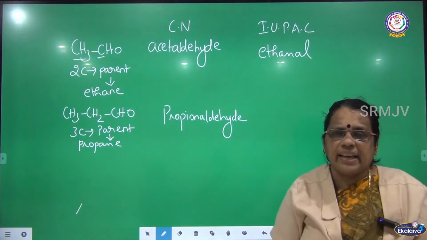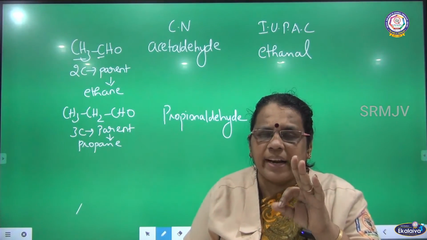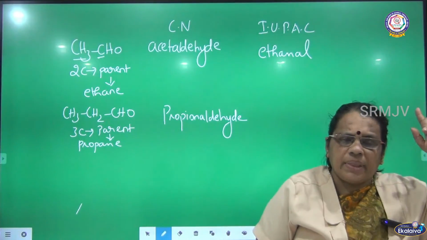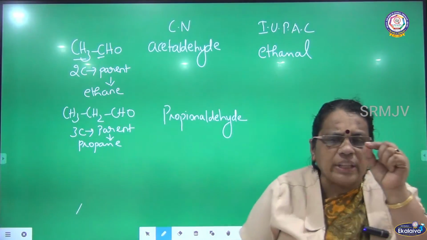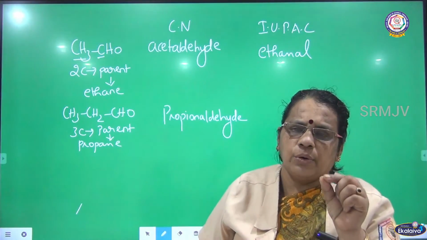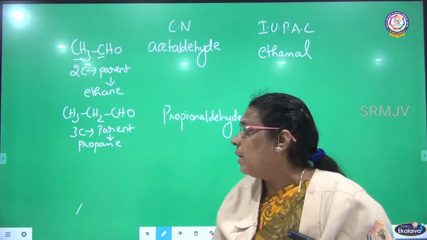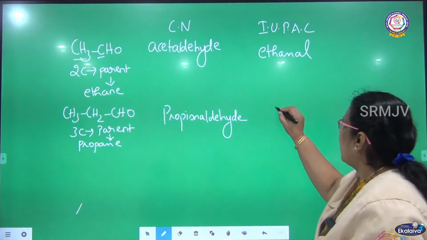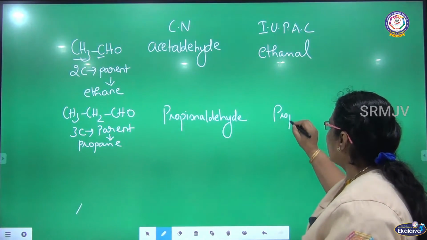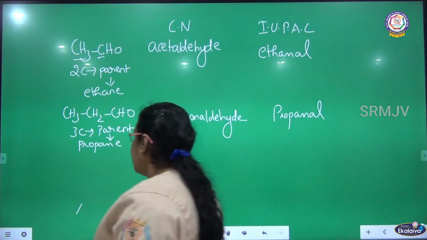What is the IUPAC name? There are three carbon. So who is the parent? Propane. Remove the terminal E. At the end you can see E. You remove that letter E at the end and substitute Al. So what will you get? Propanol. So the IUPAC name of this compound is propanol. Okay, let me see the other member.